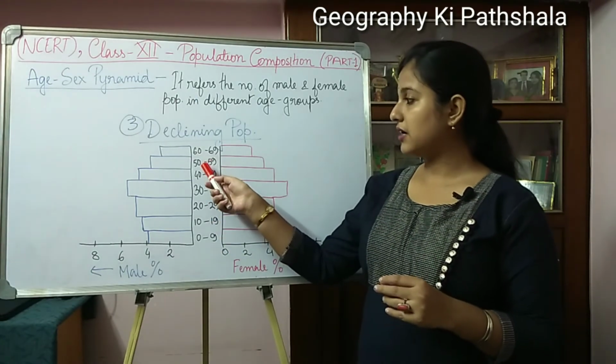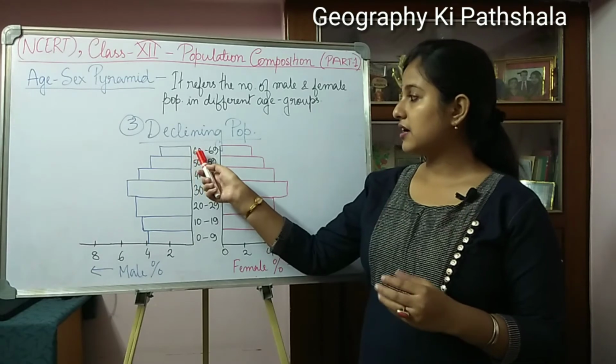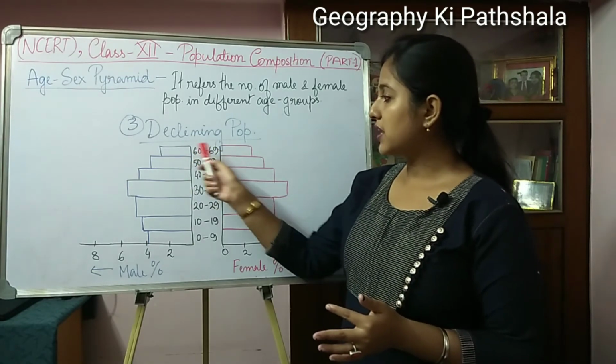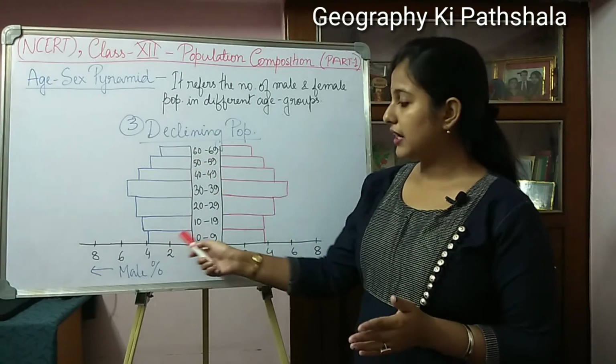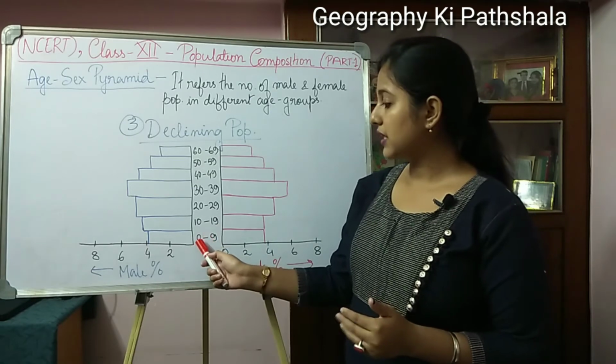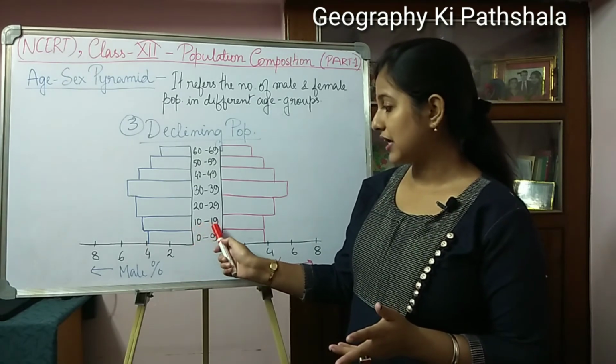But in the upper side also, like 60 to 69 or 50 to 59, these bars are similar to the bars in the age group of 0 to 9 or 10 to 19.